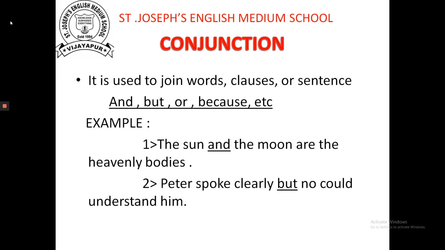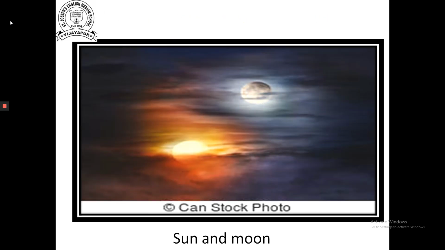Peter spoke clearly, but nobody could understand him. Peter spoke clearly, but nobody is understanding what Peter is speaking here. This but shows a conjunction. Look here, we have written the sun and the moon. Sun and moon, that and shows the conjunction.